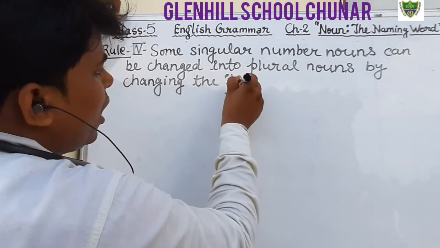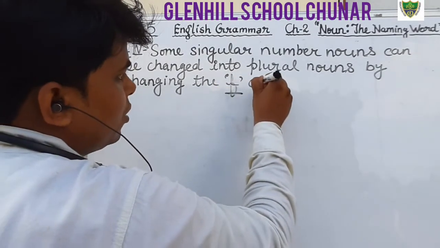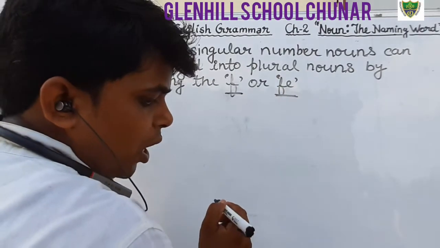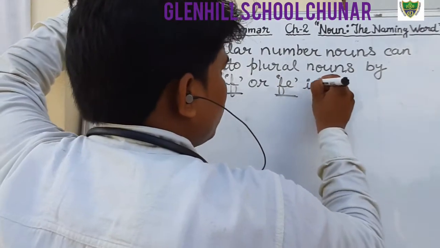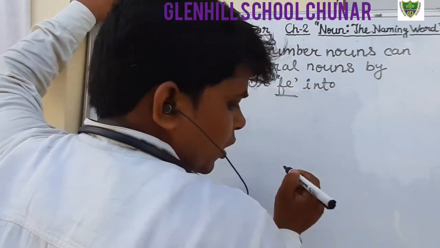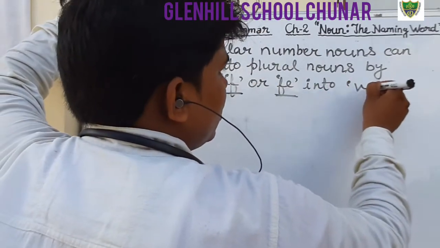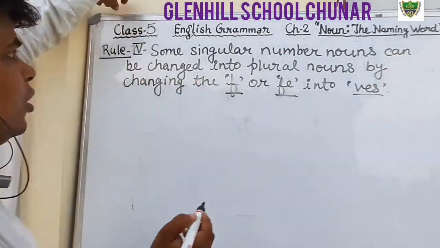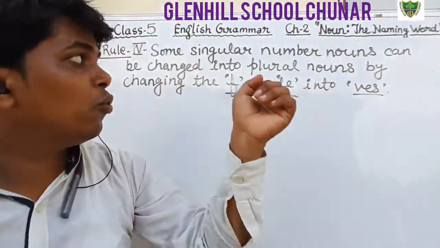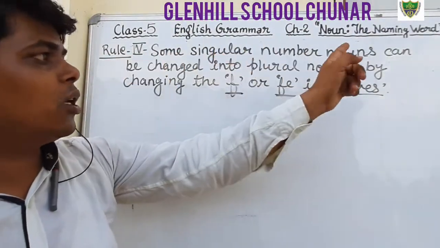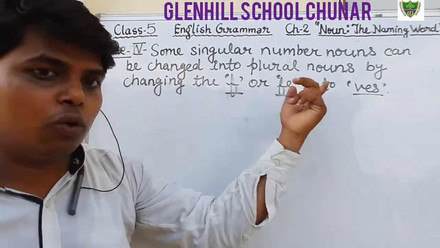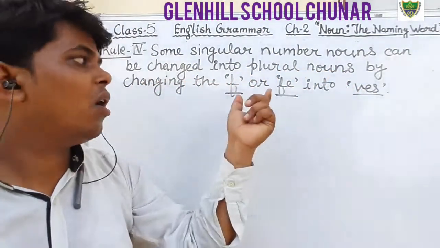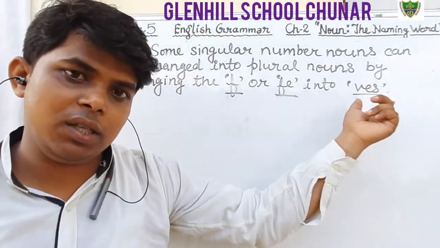Okay, keep in your mind F or FE into VES. Now rule number 4 says that some singular nouns can be changed into plural nouns by changing the F or FE into VES.